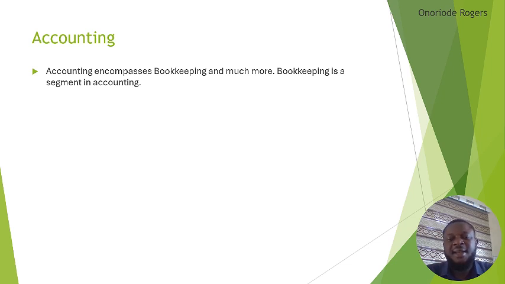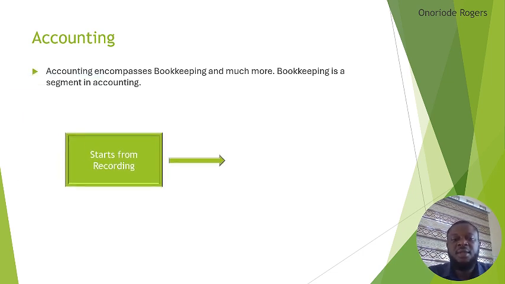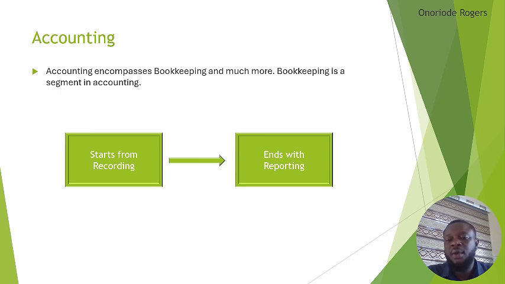A bookkeeper helps to prepare all the accounts necessary to prepare the final accounts. As you can see from the diagram, accounting starts from recording and it ends with reporting. So that is all about accounting and bookkeeping.